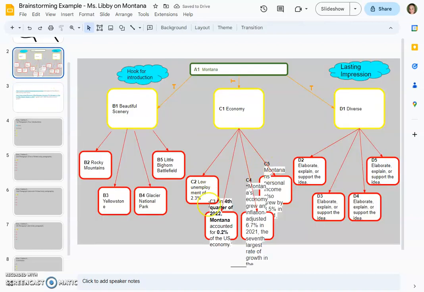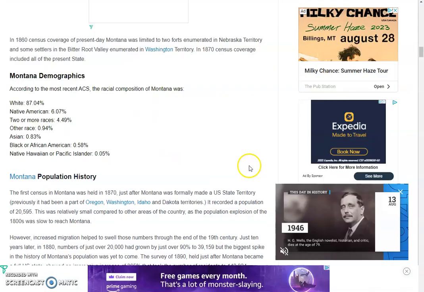Okay, so we have lots of stuff now about our economy in Montana. And then let's just talk about the diversity. And there's another spot again that I might want to research for some statistics.